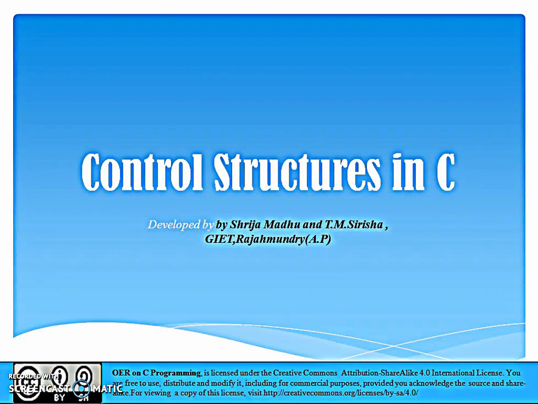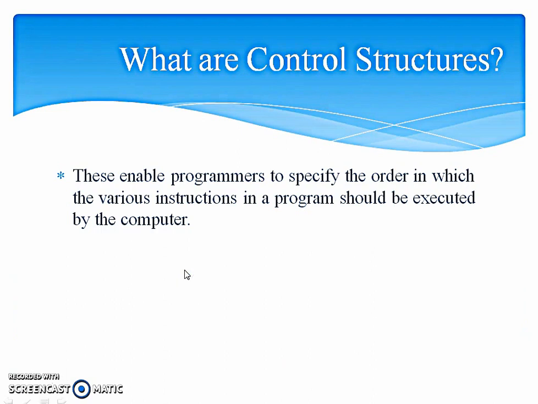Hello, I am going to explain control structures in C. First of all, what are control structures? Control structures enable programmers to specify the order in which the various instructions in a program should be executed by